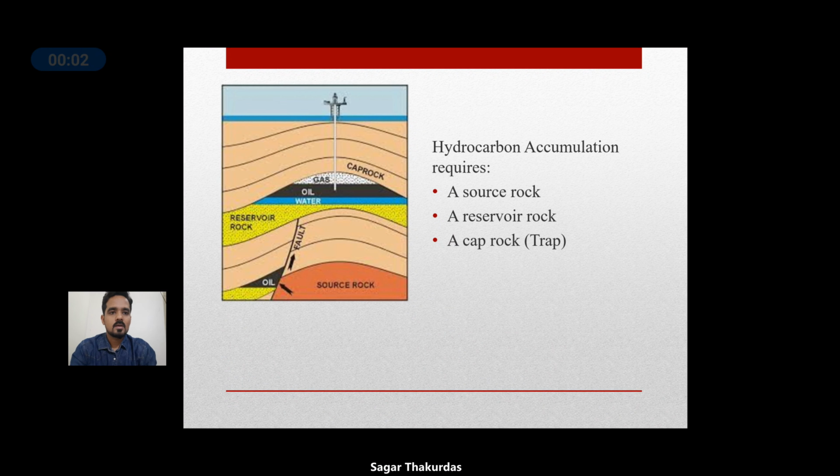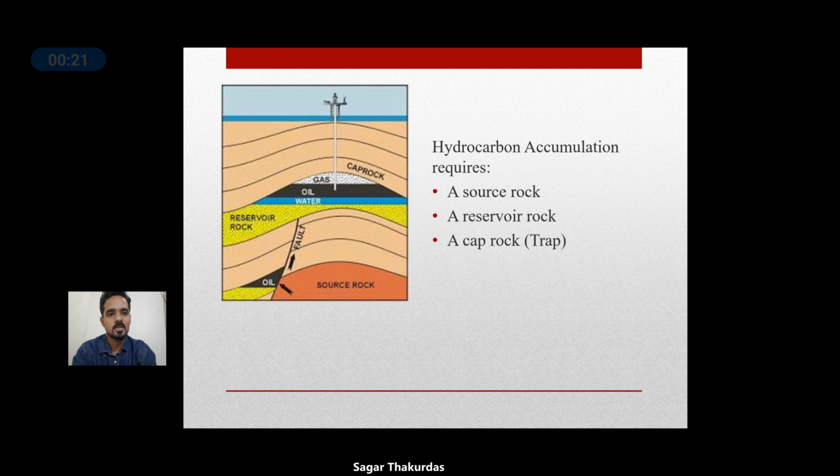So here we can say that the life of hydrocarbon or petroleum is associated with three types of rock system. The first one is source rock, the rock within which the hydrocarbons are generated.